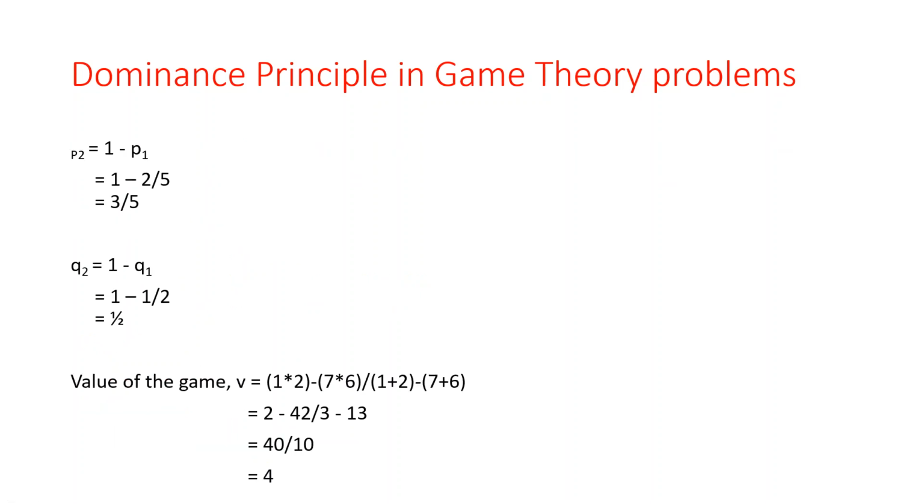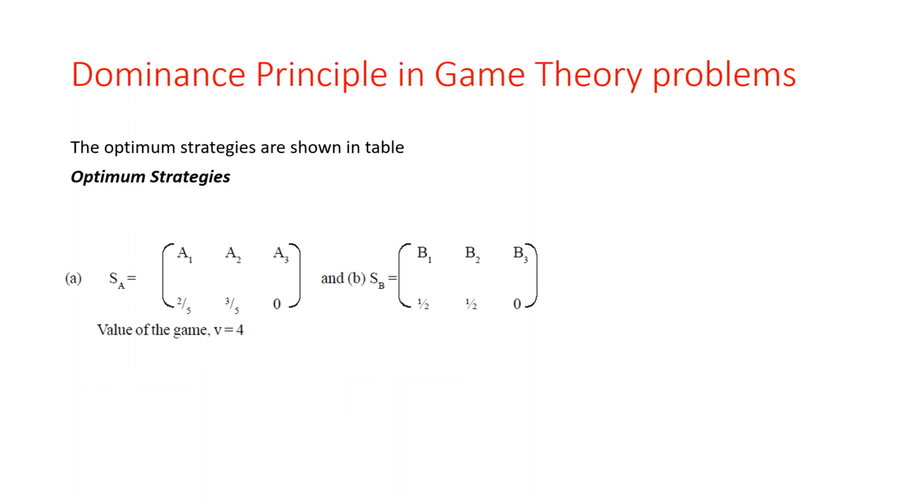So after finding the strategies values P1, P2, Q1, Q2, we can find out the value of the game. So by using the formula value of the game, V equal to 1 into 2 minus 7 into 6 divided by 1 plus 2 minus 7 plus 6. We get the value of the game to 4. So we are putting all these values, so we get the optimal strategy for SA and SB.